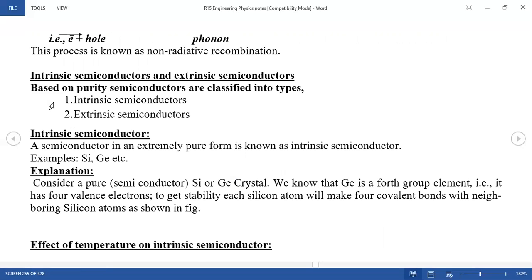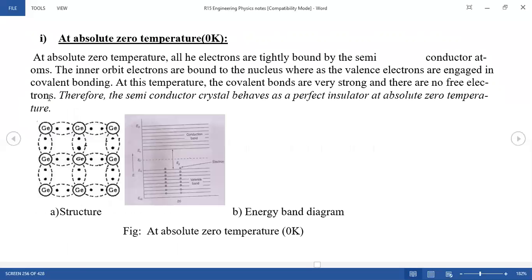Now, intrinsic semiconductors and extrinsic semiconductors. In the last class, I clearly explained what is intrinsic and what is extrinsic. Simply, intrinsic is pure and extrinsic is impure. Examples were given, and at absolute temperature, how the crystal of germanium or silicon behaves; this was already explained, but you have to see it once again.